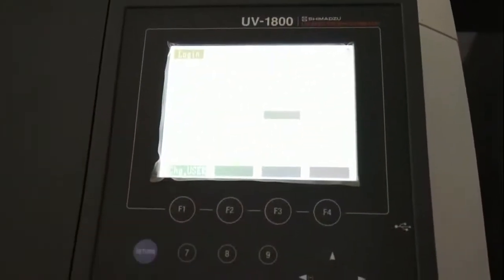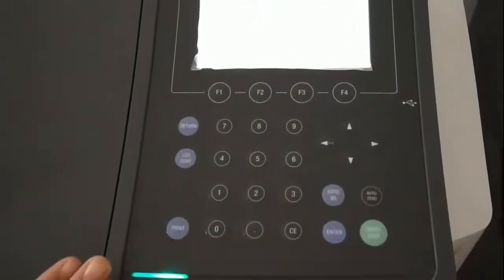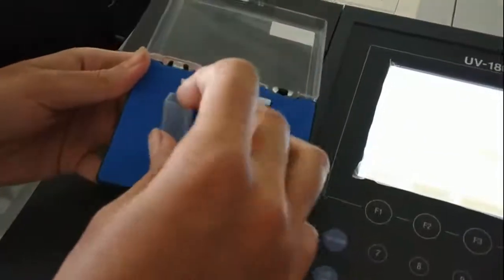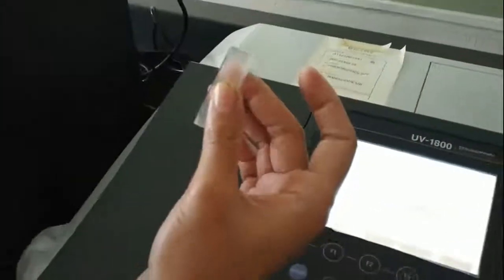This is the window which shows the output and this is the control panel. Now the most important thing of this instrument is the sample holders. First we will see about the sample holders. These are cuvettes; sample holders are known as cuvettes.